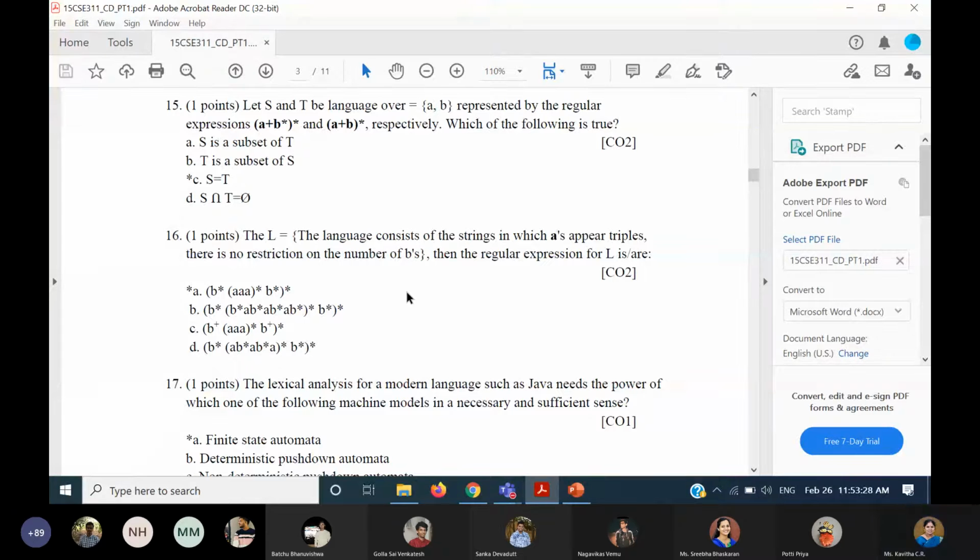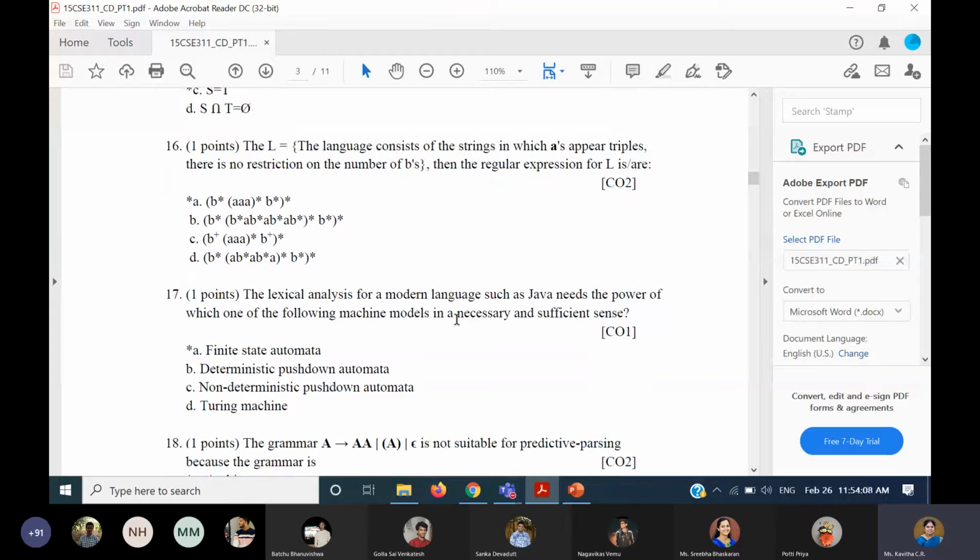Okay, the next question is A appears in triples. A appears in triples means we want consecutive occurrences of A together, and there is no restriction on the B's. So we can always go with the star closure for B's. And A's, if at all they occur, should be in multiples of 3 only. So that's why the first one is the appropriate answer. Although the others also look similar, by considering all the possibilities, option A would be the correct answer.